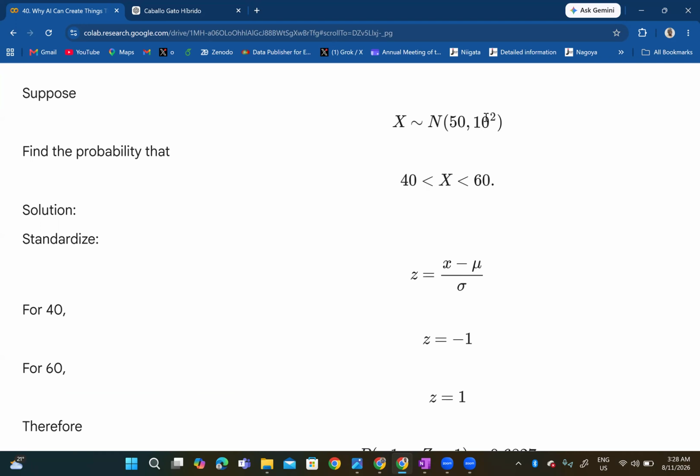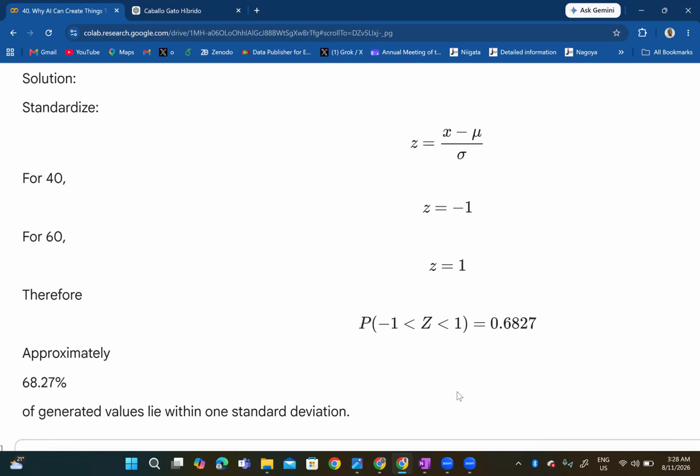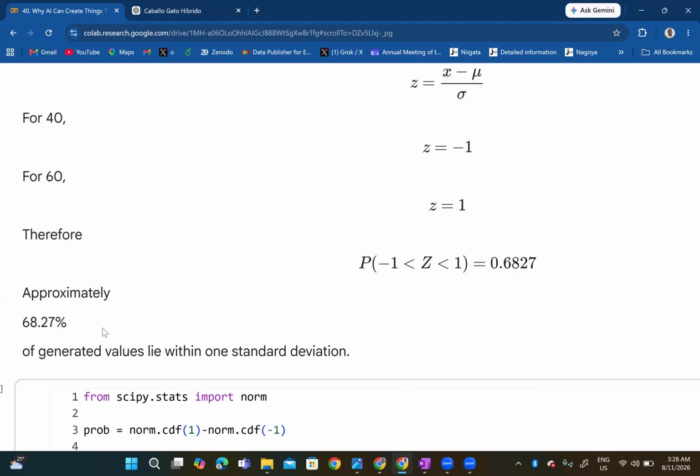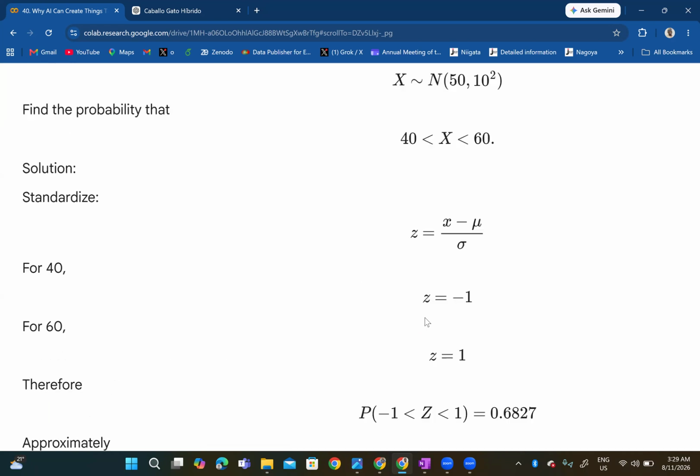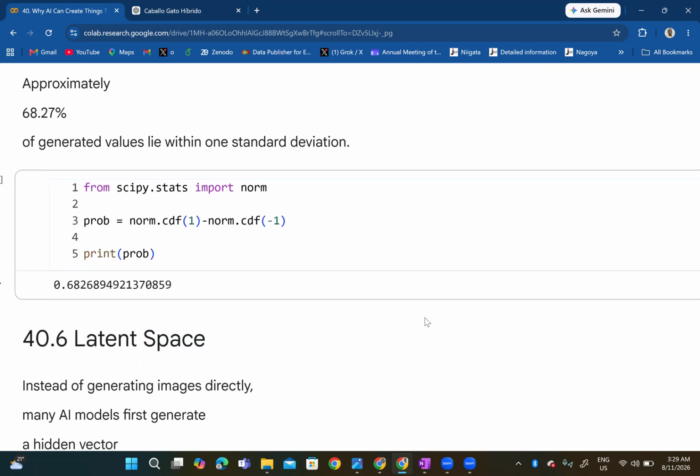This is variance, right? So standard deviation is the square root of that. So we have variance. That'll be minus 10 over 10, which is minus 1. For 60, that's 60 minus 50, that's 10 all over 10. That is 1 again. Therefore, we know that z lies between minus 1 and 1. And if you take the probability of that, that's 0.6827, approximately 68.27% of generated values. So it means 68.27% of generated values lie within one standard deviation.